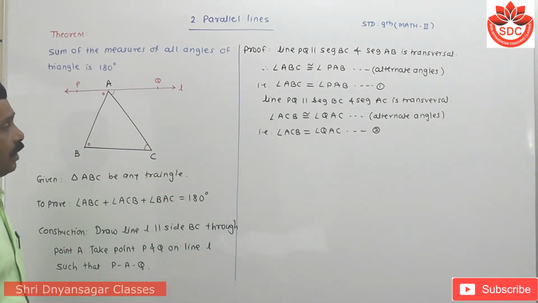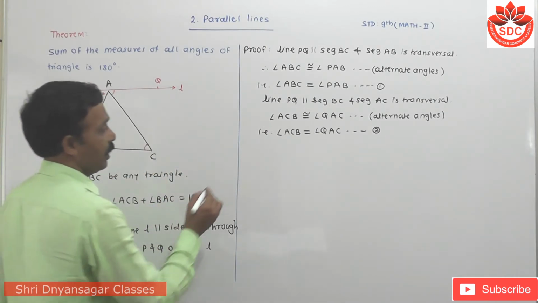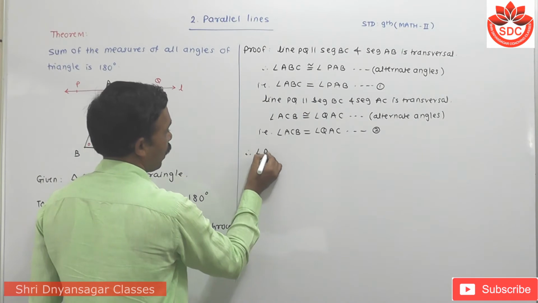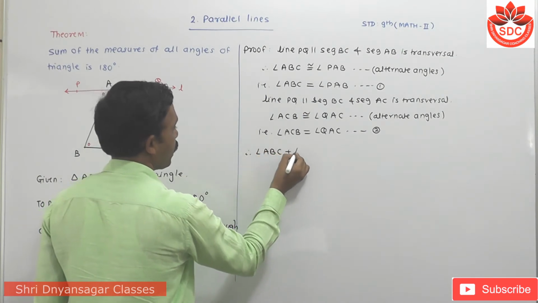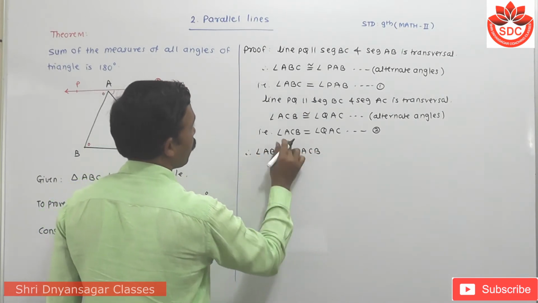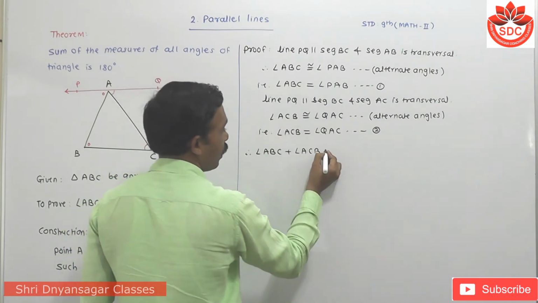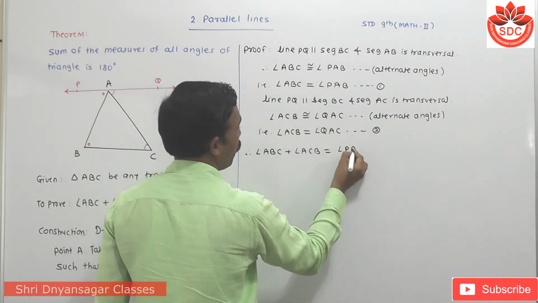Now adding equation one and equation two, we get: angle ABC plus angle ACB equals angle PAB plus angle QAC.